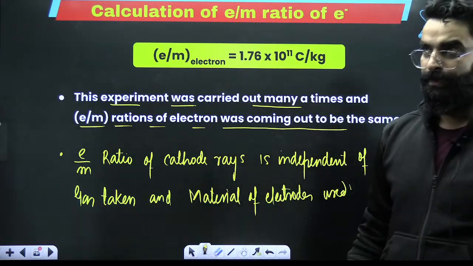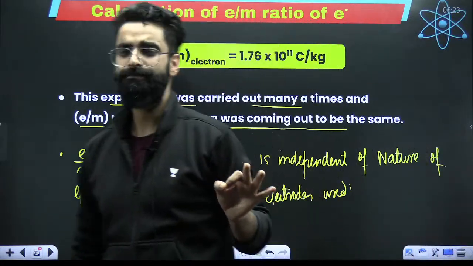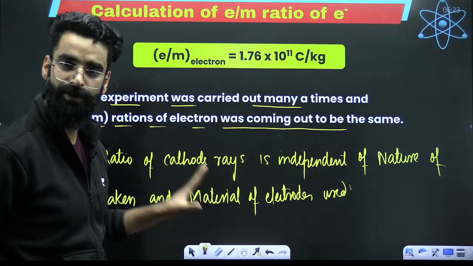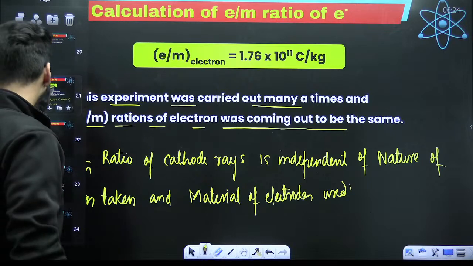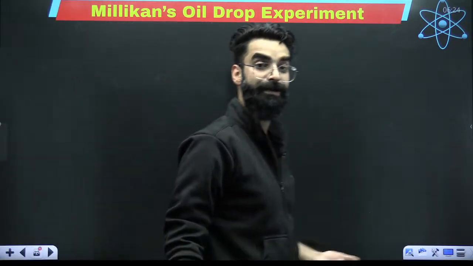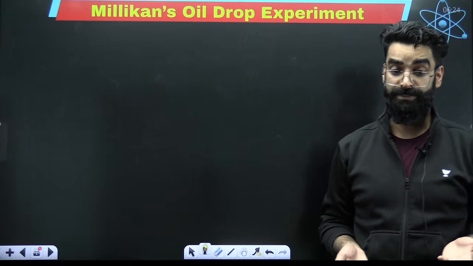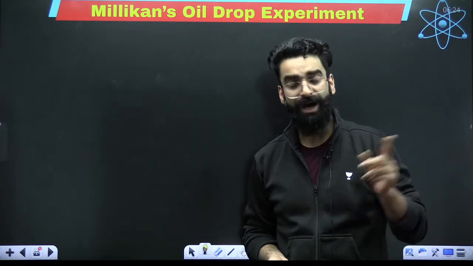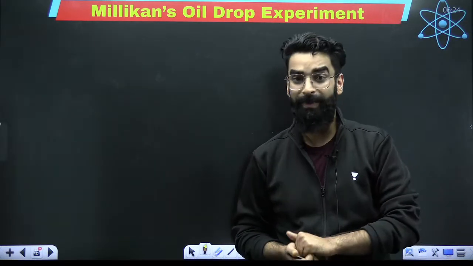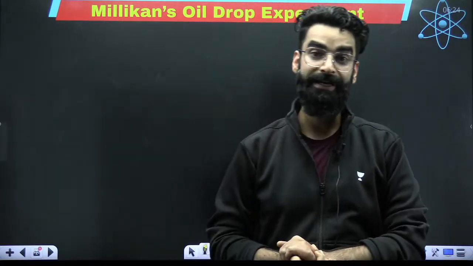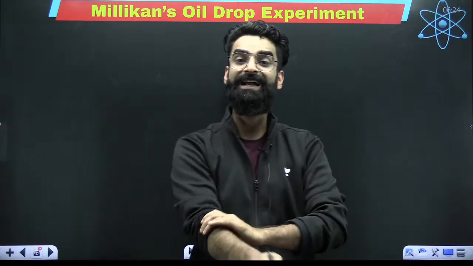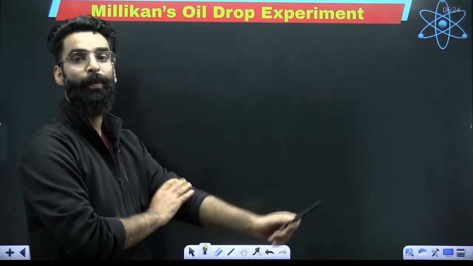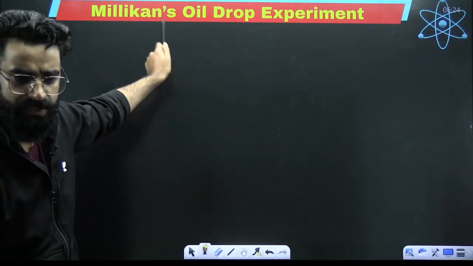Okay. So I hope you got to know exactly how the e/m ratio of the electron was calculated. No doubt the e/m ratio of the electron was calculated, but the charge on the electron was not calculated yet, and the mass of the electron was not calculated individually. Now it was time to calculate the exact charge present on the electron. And how exactly did they calculate the charge on the electron? With the help of Millikan's oil drop experiment.